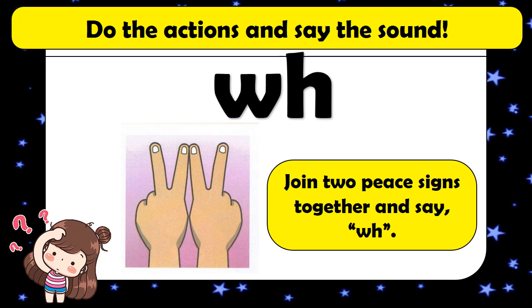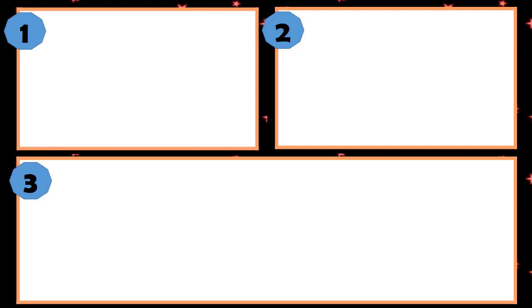Okay, this is the sound W. Do the actions and say the sound. Join two peace signs together and say W. Can you do this at home? Very good. Let us review the words that contain the W sound.